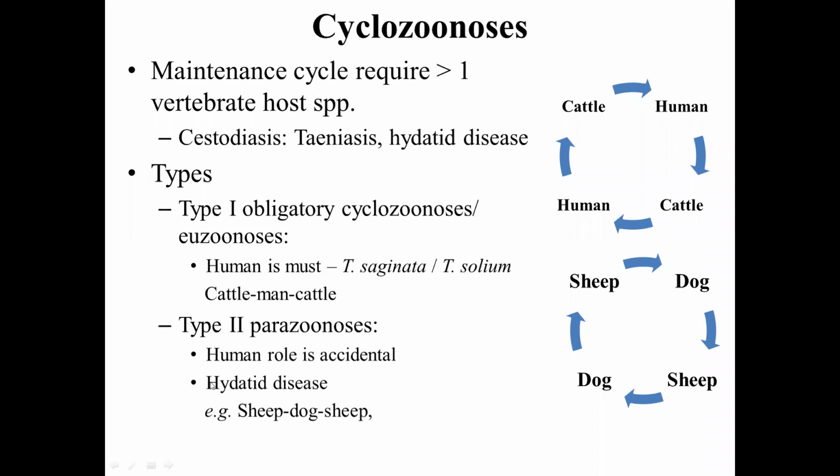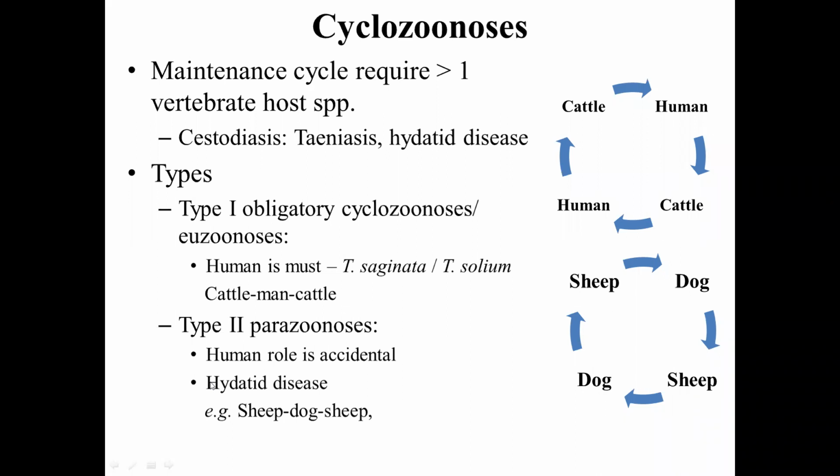This type of zoonosis, that is cyclozoonosis, can be further categorized into 2 based on the role of the human that is played. If the role of the human is mandatory, okay, no human, no transmission, no disease. Disease will not occur if no human being is present in that particular geographical area. Such kind of zoonosis, we call them as obligatory cyclozoonosis. Human is must for the transmission to occur.